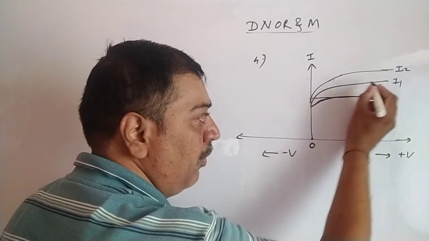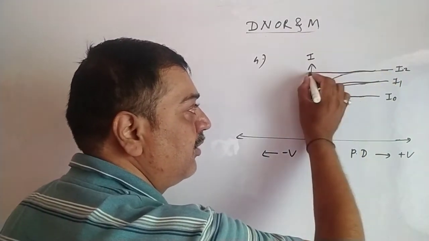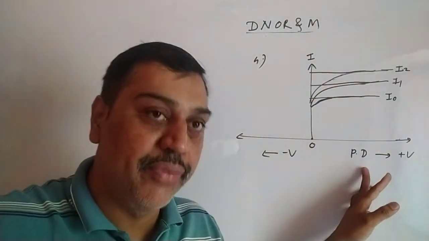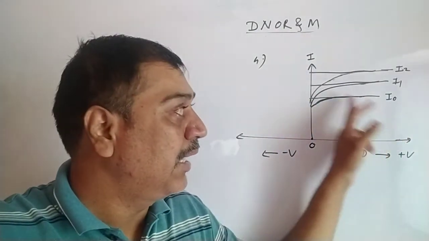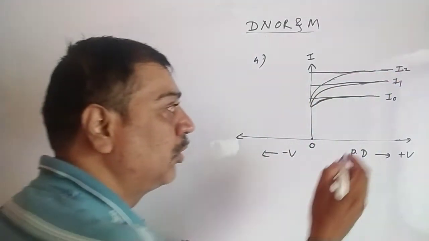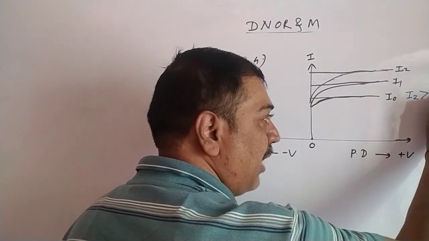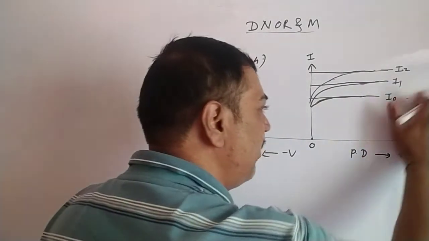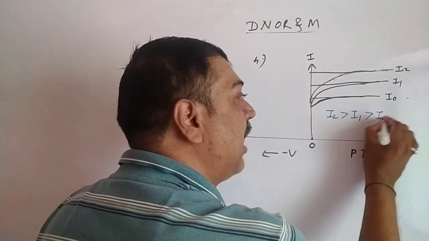So this is the constant value. As we increase the potential difference, the current gets increased. After some time it remains constant, and here also it remains constant. Now what are these I0, I1, I2? I2 is the intensity greater than I1, which is greater than I0. So the lowest intensity is I0, I2 is the highest intensity, then I1 is higher than I0.